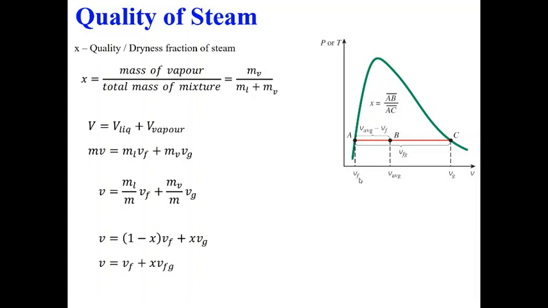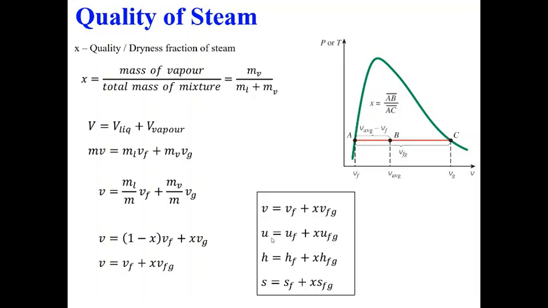When you have saturated liquid, this is v_f, while saturated vapor has v_g. The difference between them is v_fg. So let us come back to this equation. What it says is, for any point, if I want to calculate v, v is the sum of v_f plus x into v_fg, the difference between them.